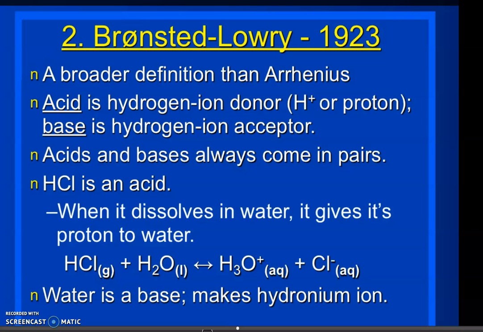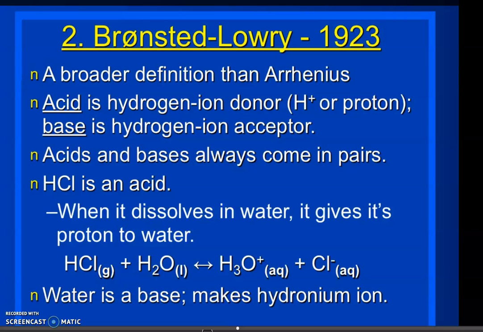And it will always come in a pair. For example, HCl is an acid. When it dissolves in water, it gives its proton to water. So HCl plus H2O gives H3O plus ion and Cl minus ion.